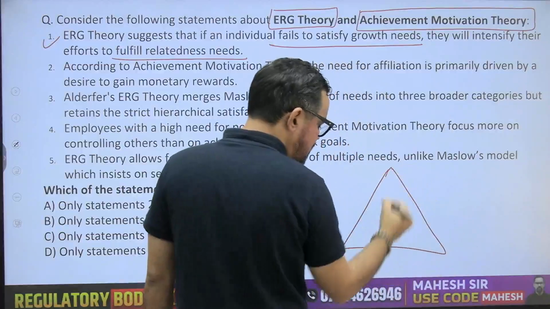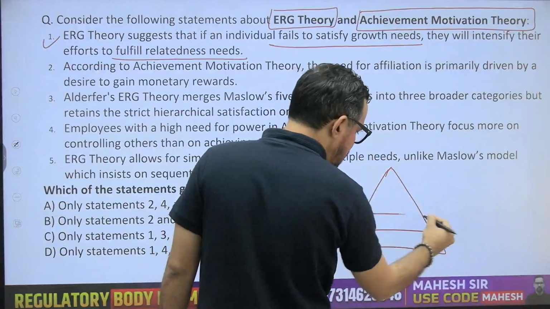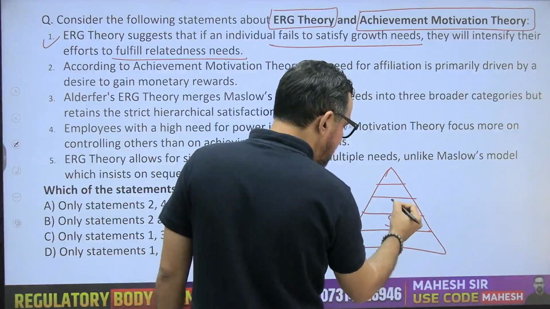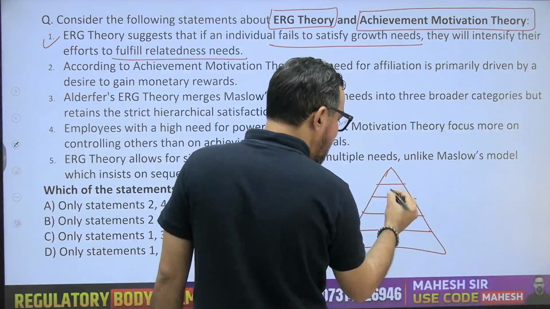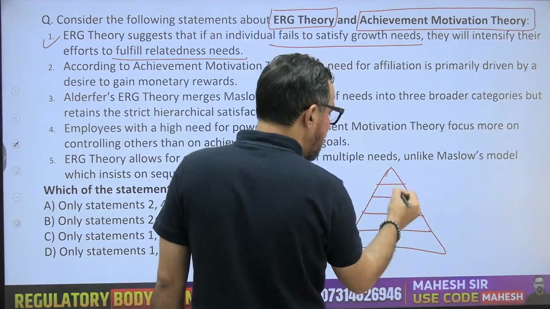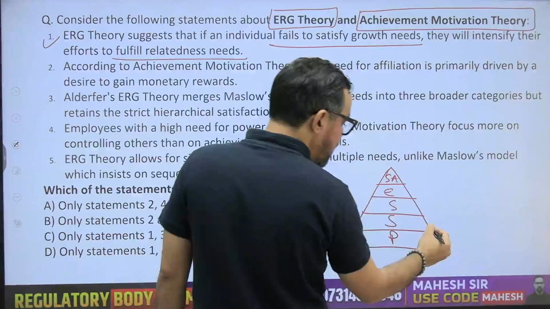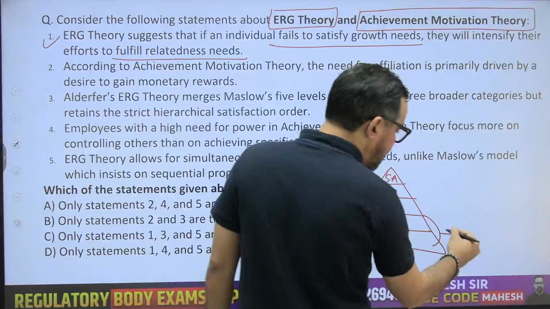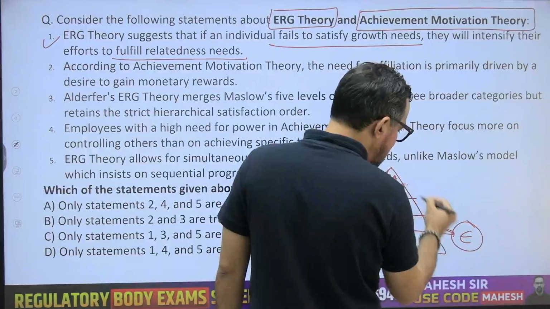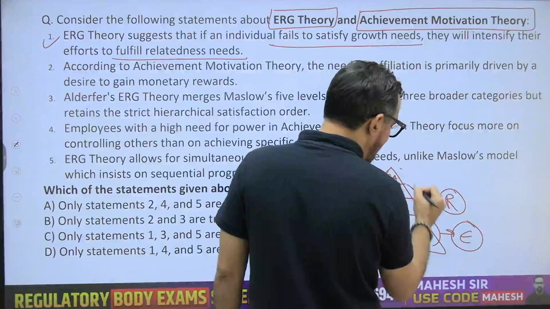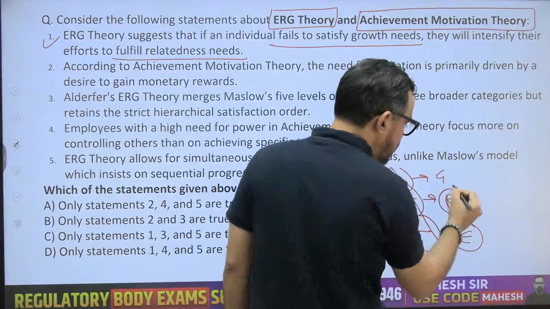The difference is, when it comes to your ERG theory, it is a kind of a summary of Maslow's theory. In Maslow's theory we have these 5 different needs: physiological, safety, security, then we have social need, then we have esteem and self actualization. When it comes to Alderfer's ERG theory, what he did, he summarized all these into existence, relatedness, and growth. Okay, so this is the way he divided it.